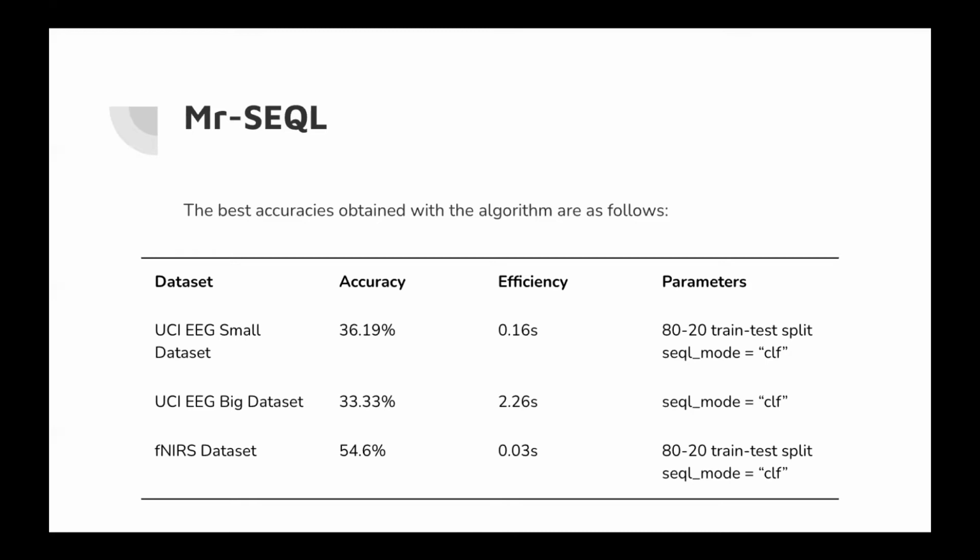While it took the maximum amount of time for the UCI big dataset, it gave the least accuracy for the scenario. The results show that Mr. SEQL is probably more suited for binary classification as opposed to multi-class classification, since it performed much better on the fNIRS dataset and not so well on the UCI datasets.